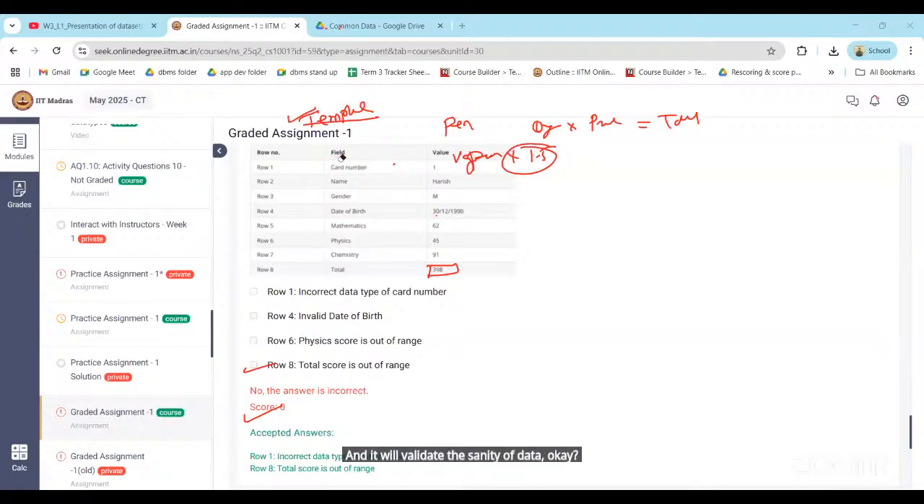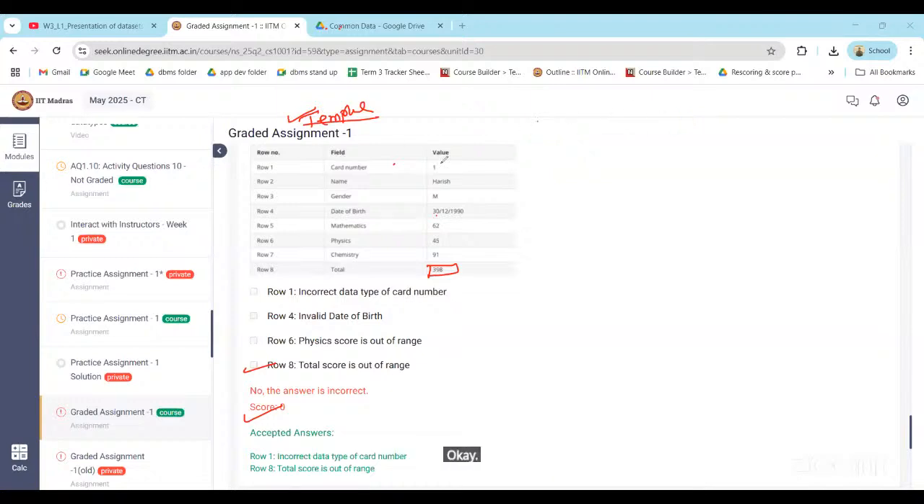In card number, any integer can be written, then it is correct. But if in card number, suppose there is written 8 in words, then it violates the sanity of data. It's an incorrect data type. If it is the integer 8, not in words, then it is following the correct data type. That's it, it is correct now. So don't match with the data set here.